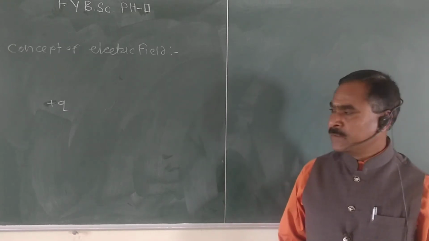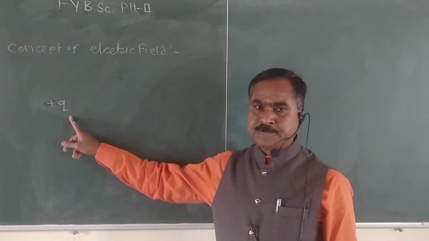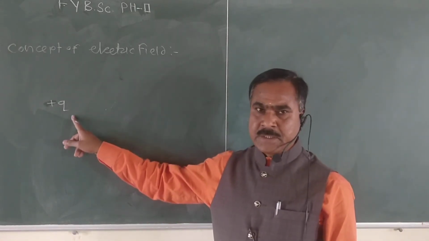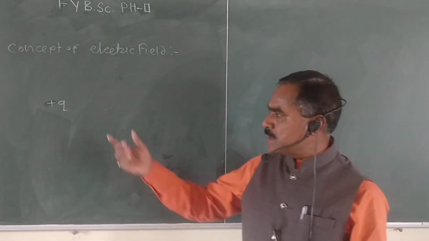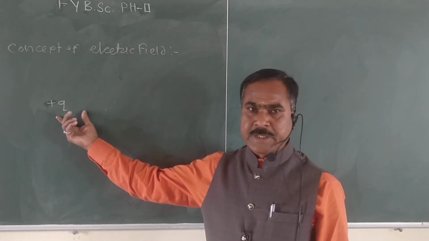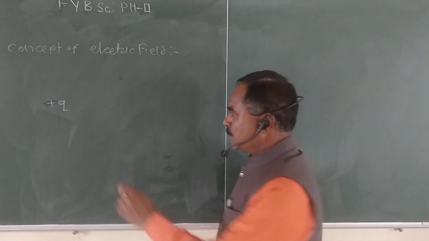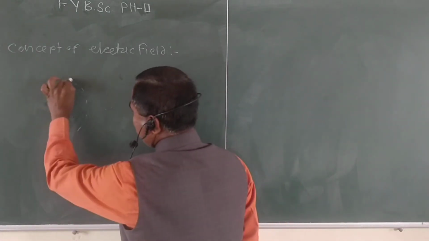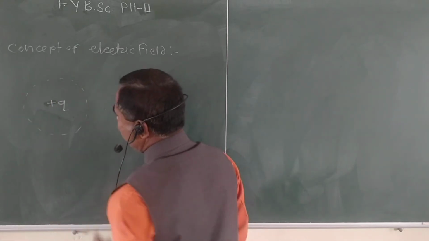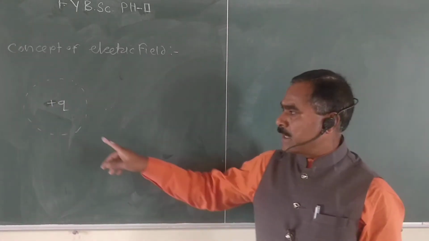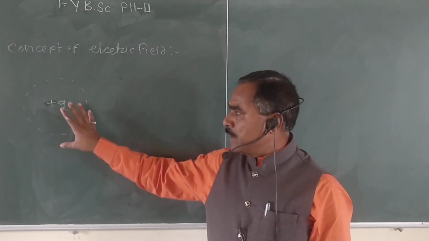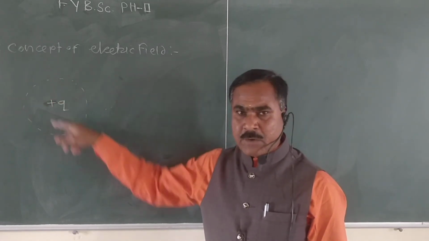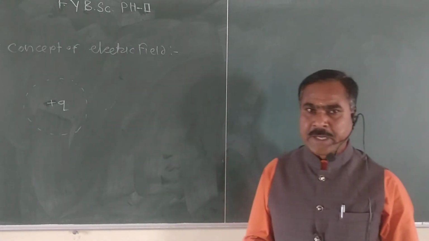Then you know that the region around the charge, or space around the charge, is the region of electric field. So when we draw the circle, this is the region around the charge.